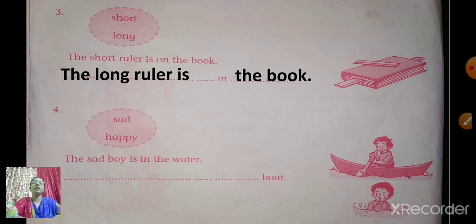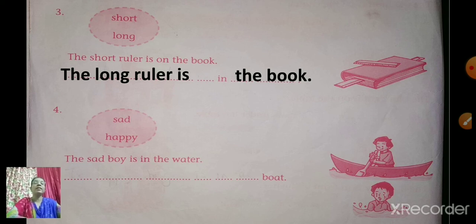See the words in the circle. Sad, happy. So what is the opposite of sad? Happy. Opposite of sad is happy. Now see the picture. One boy is sad and one boy is happy. The sad boy is in the water. So where is the sad boy? He is in the water.